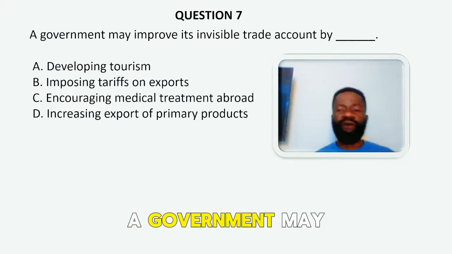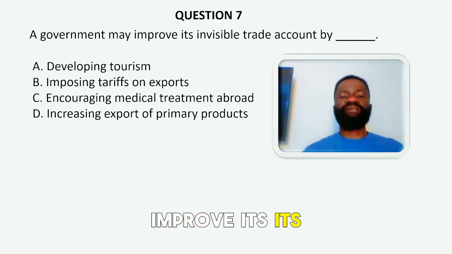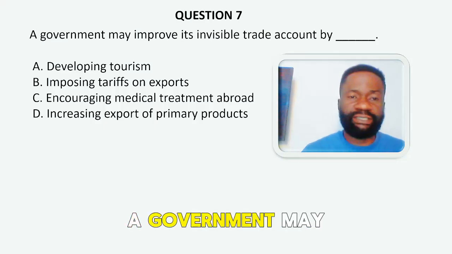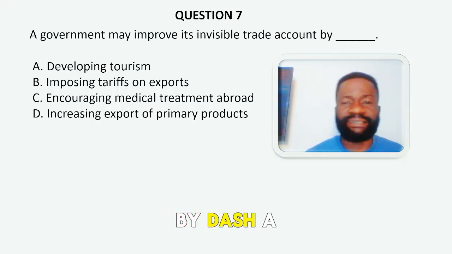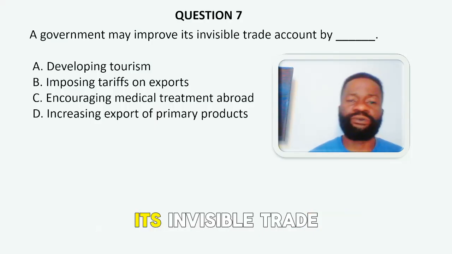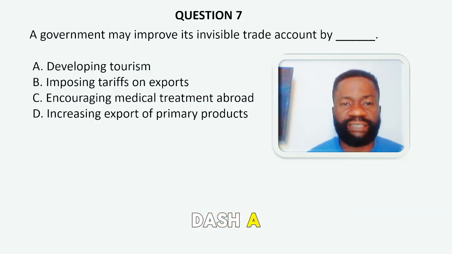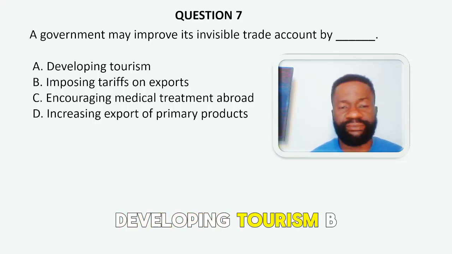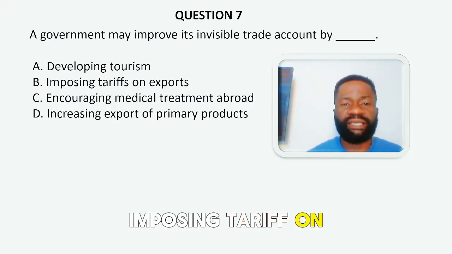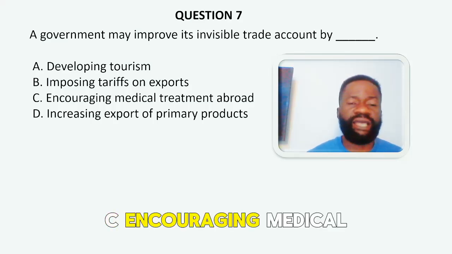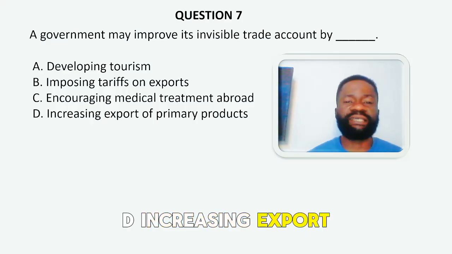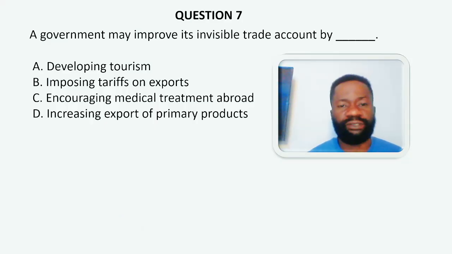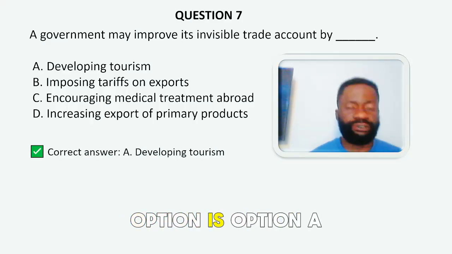A government may improve its invisible trade account by dash. A, developing tourism. B, imposing tariff on exports. C, encouraging medical treatment abroad. D, increasing export of primary products. The correct option is option A.